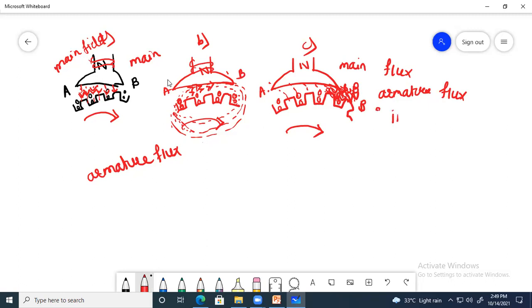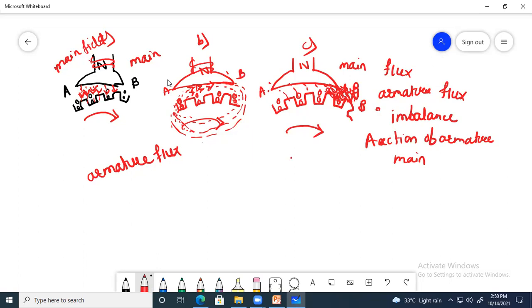That means there will be an imbalance. Okay, there will be an imbalance. So this is the action of armature flux on this main flux. That means it will distort this main flux, or it may weaken the quantity of this main flux.